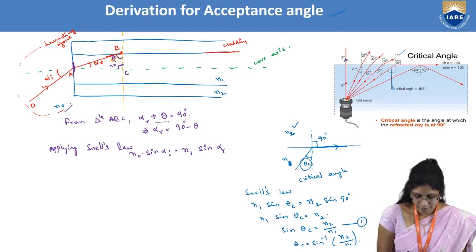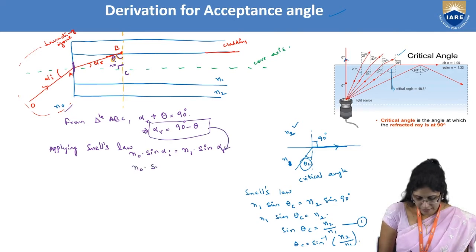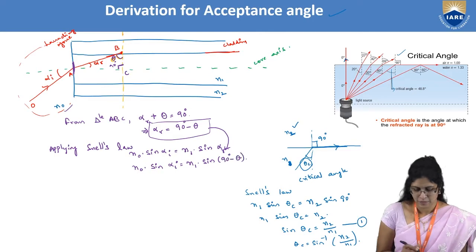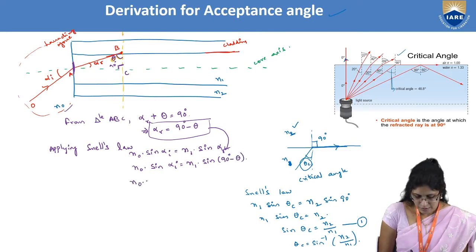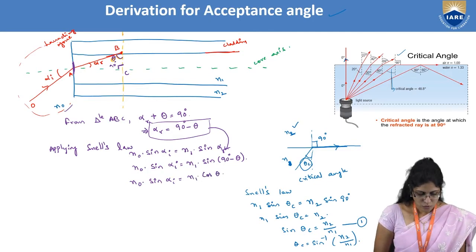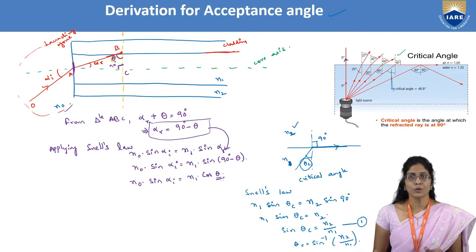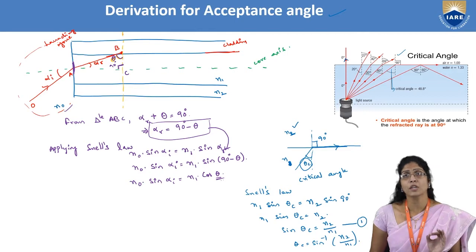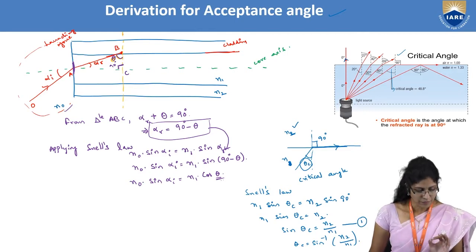We know that alpha r is equal to 90 minus theta. Let me substitute that here. So N0 into sine alpha I is equal to N1 into sine of 90 minus theta. So what will I get? N0 into sine alpha I is equal to N1 into cos theta. Now this theta, as I have told you, when will it be maximum? When it is maximum, what will happen?